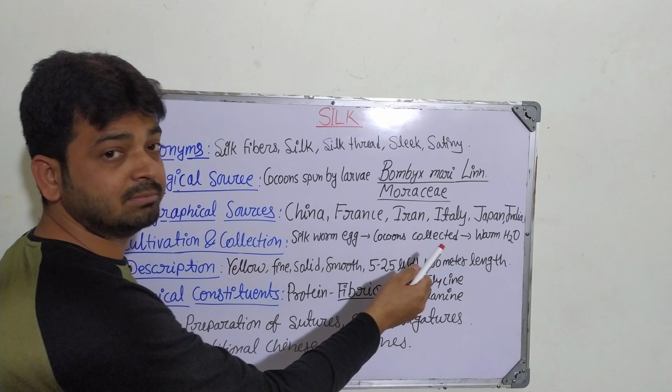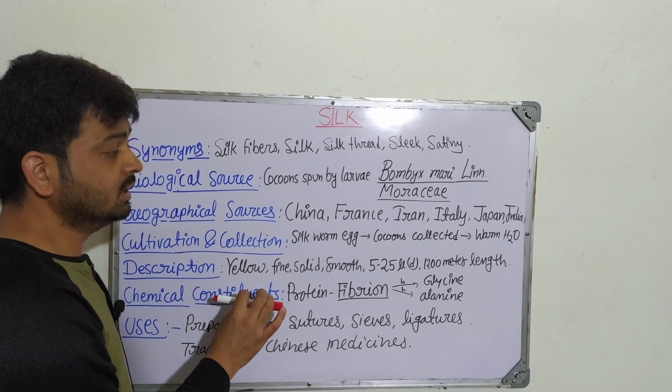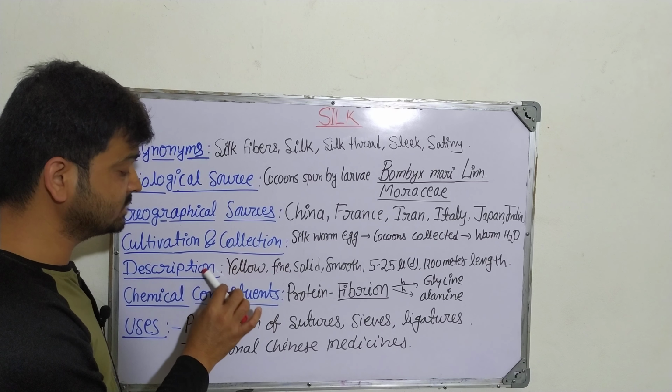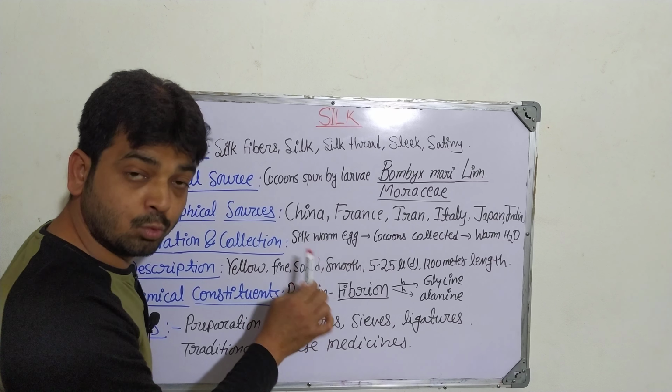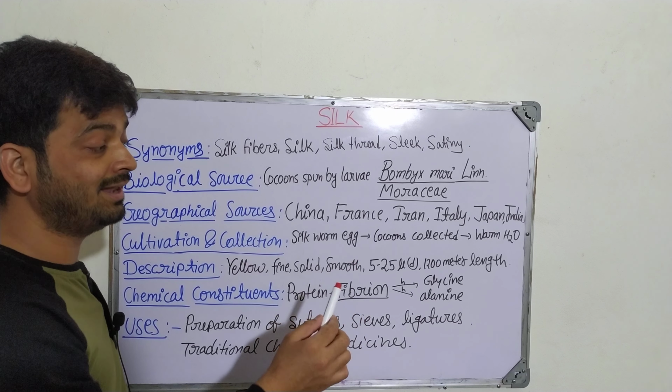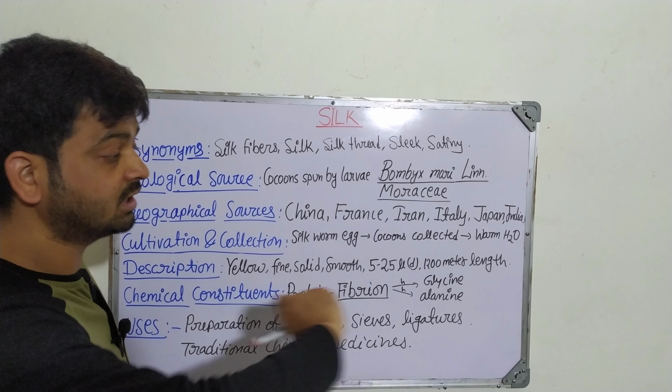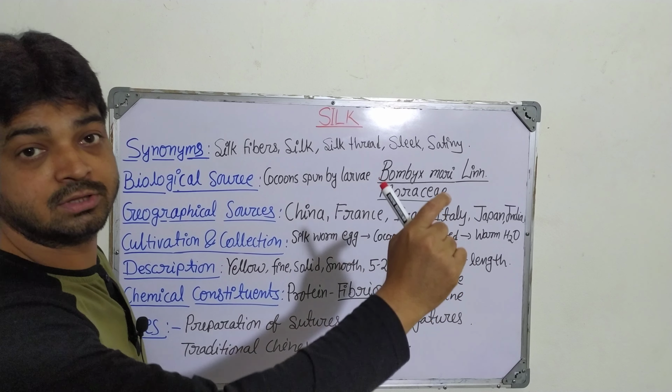So coming to the description, the fibers which we have got from this particular larva are yellow in color, fine, solid, smooth, with 2 to 5 micron diameter and 1200 meter length, right? Just imagine the length, 1200 meters, more than a kilometer, without any break and without any cuttings, right?